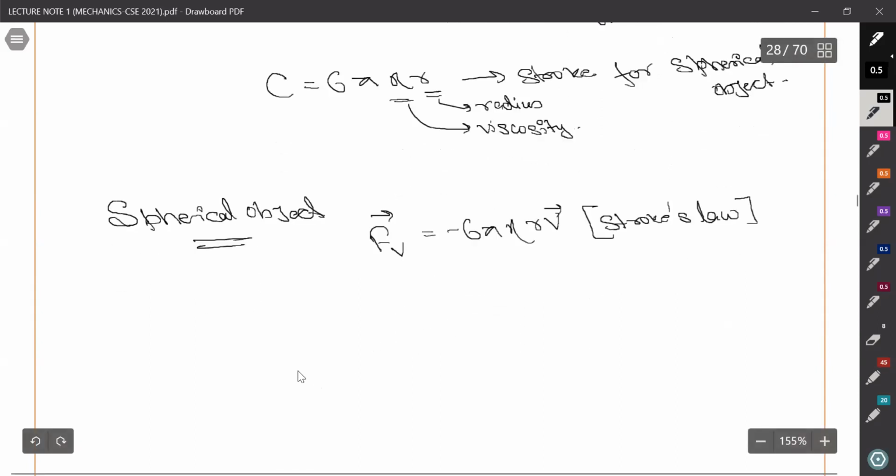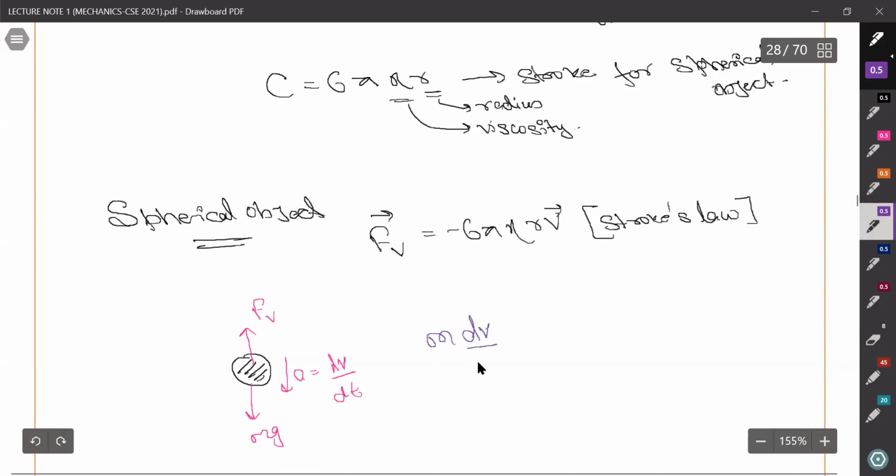Now consider the drop. This is a spherical drop. So if we try to generalize the force, this will be mg. Here its acceleration a we can write as dv by dt, and above, the viscous force Fv will be acting to restrict the motion. So from this motion, we can easily write that m dv by dt equals minus 6 pi eta r v plus mg.